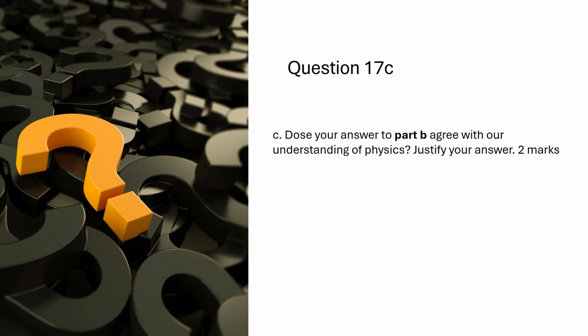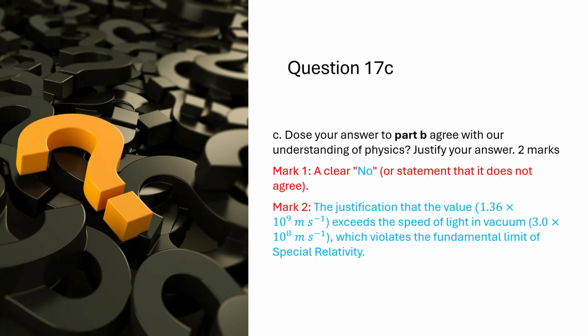Mark 1: a clear no, or statement that it does not agree. Mark 2: the justification that the value exceeds the speed of light in vacuum, which violates the fundamental limit of special relativity.